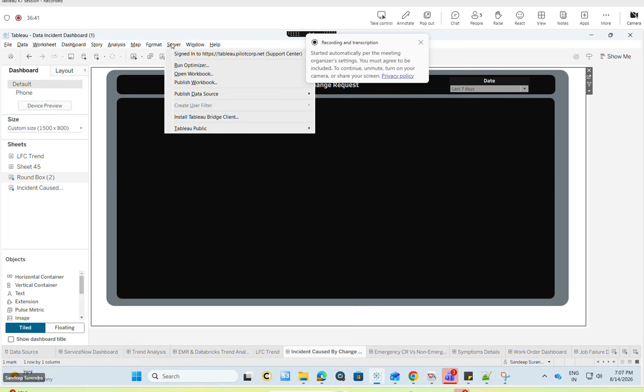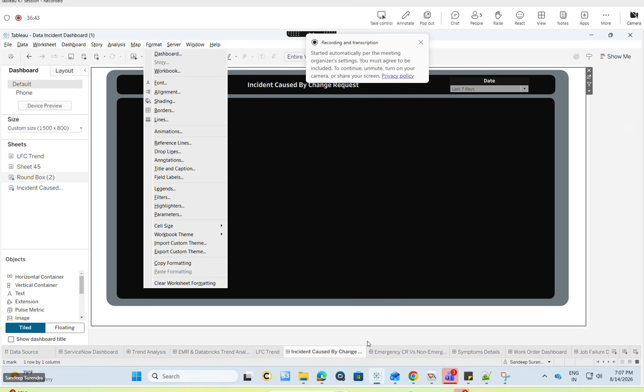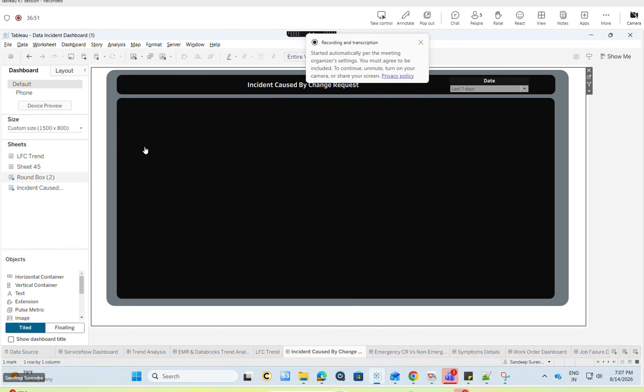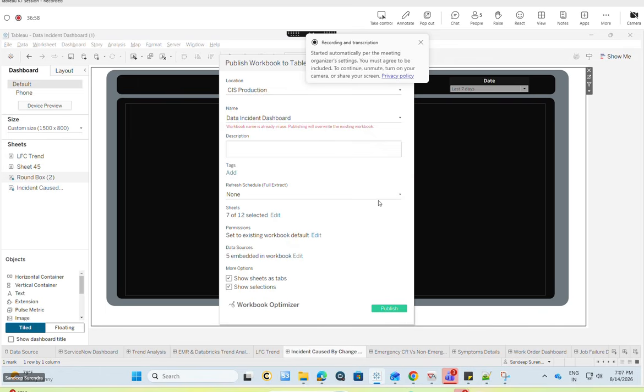And once everything is done, my data is updated on my desktop, but it won't reflect on the server. So what I need to do is click on Server and Publish Workbook. I need to publish this workbook. It will show which location, this is prod, and what is the name of this one?